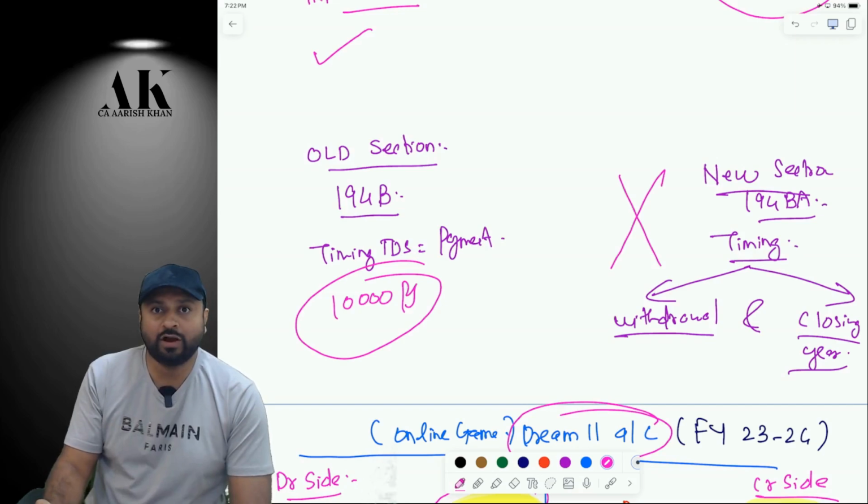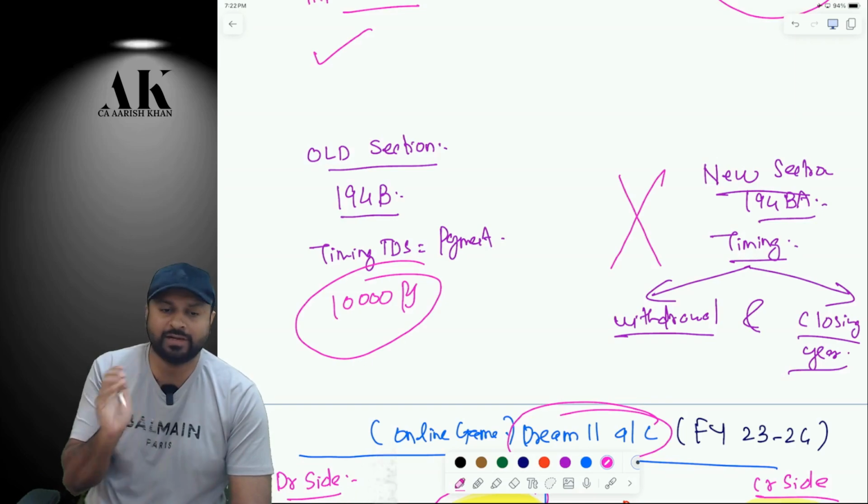Even if you withdraw how much? 300 rupees, 500 rupees, 1,000 rupees, in the new section, TDS will be deducted. Are you clear?